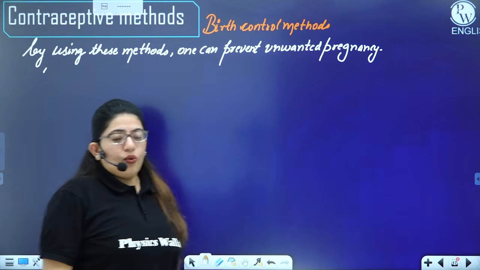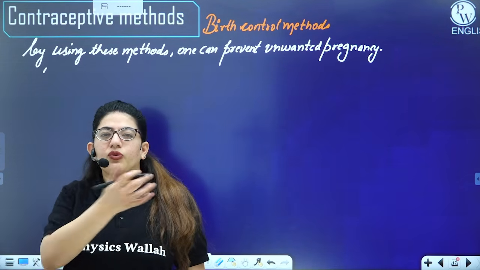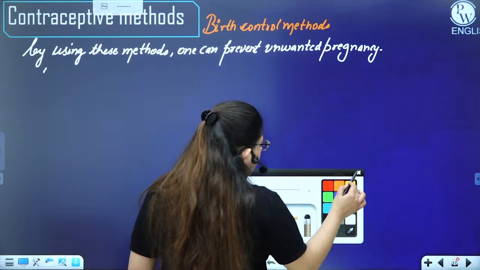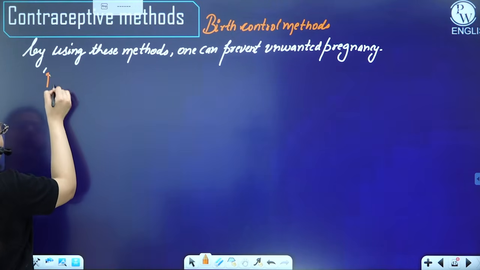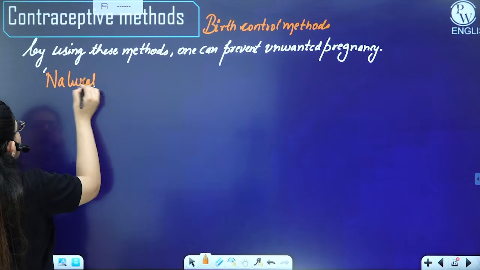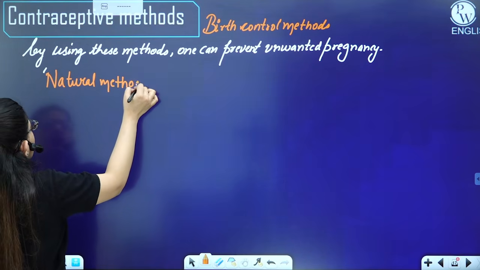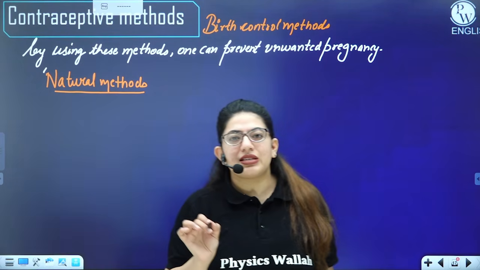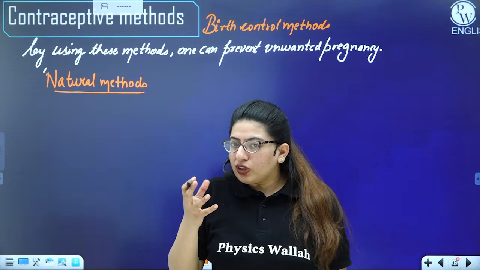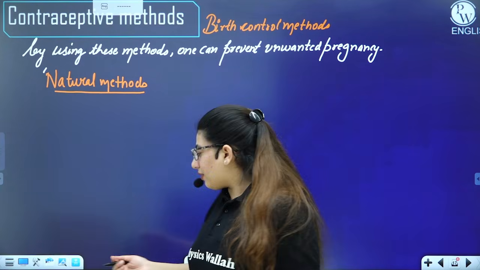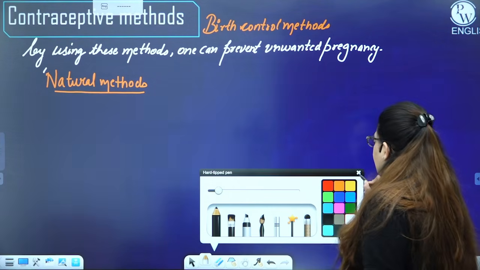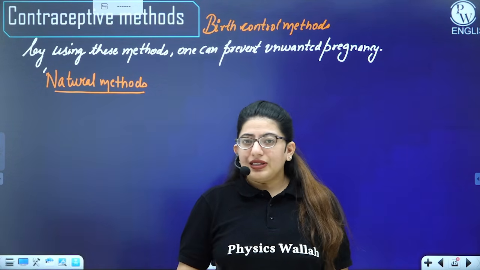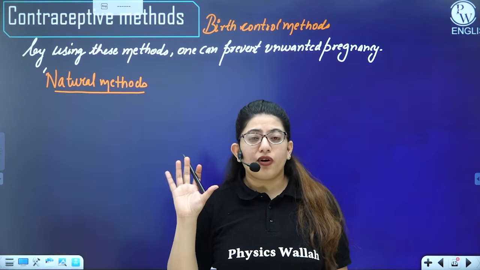All right. So what variety do we have in these birth control methods? The first thing that I'm going to talk about are natural methods. These occur naturally. You do not need anything. You do not consume a pill. You do not use any devices. And there are no side effects. Since you're not using anything, there will be no side effect as well, right? But if we are not using anything, the failure rate of these methods is higher, plus these methods are not going to protect you from STDs, right?